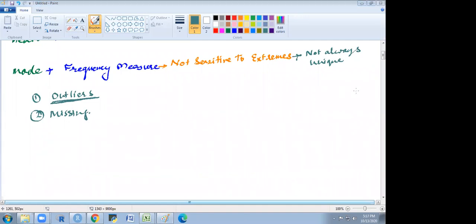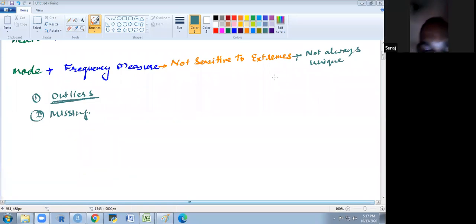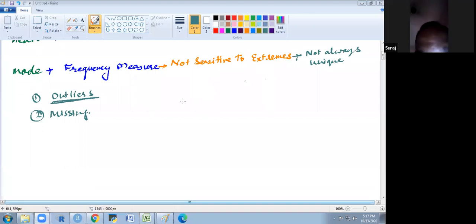Sir, here the outliers are 2 and 38 in the given data. No, these are the extremes. These are the extreme values that are above or below the range of the data.